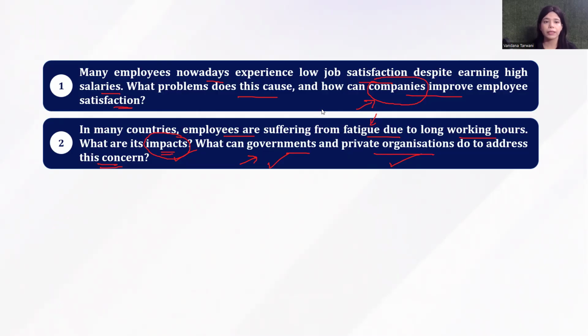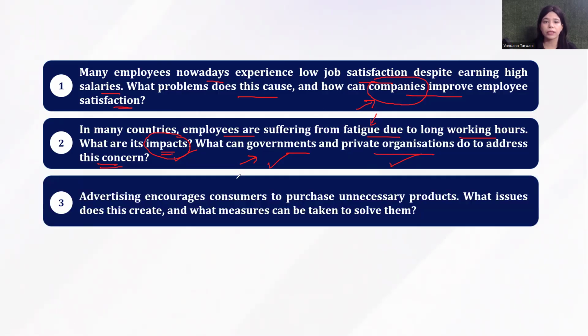Next up here is: advertising encourages consumers to purchase unnecessary products. What issues does this create and what measures can be taken to solve them? It's a very common question. I have seen it quite a few times popping up in question paper. So make sure you are prepared with it. And this question has been asked in speaking also quite a few times.